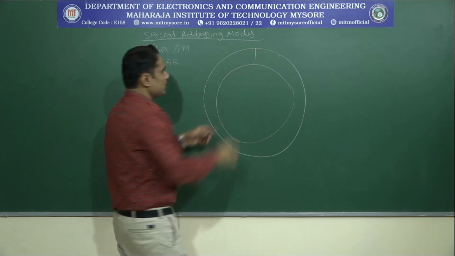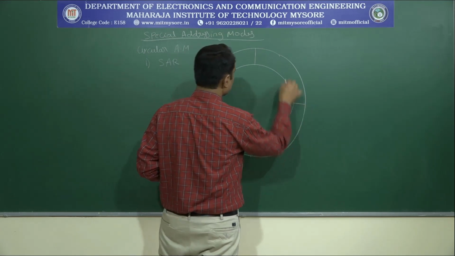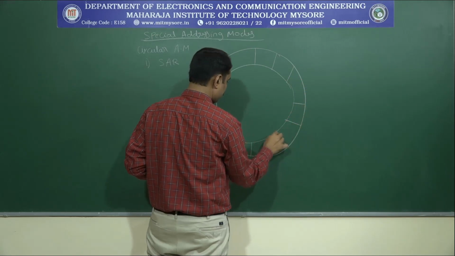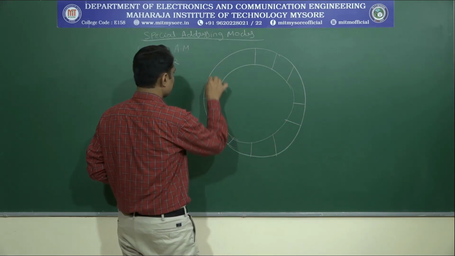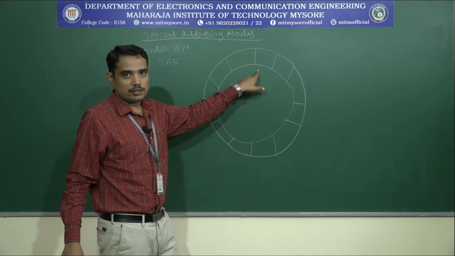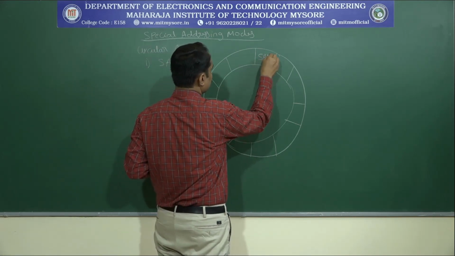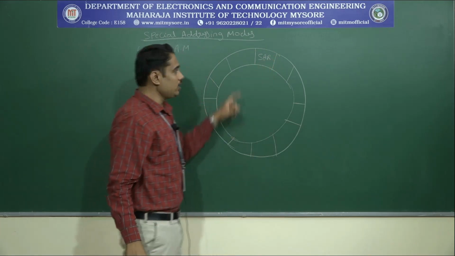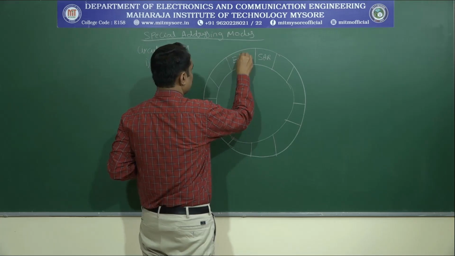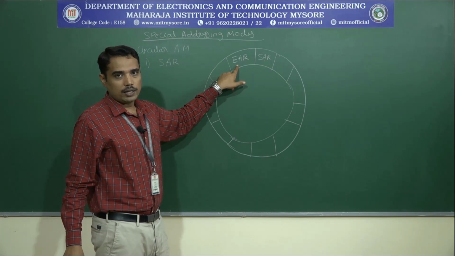We can divide it into many memory locations. If this is the first memory location in the circular buffer, then we need SAR to point here, and this is the last memory location in the circular buffer. That value is indicated by EAR.